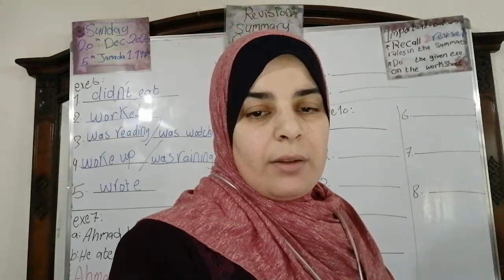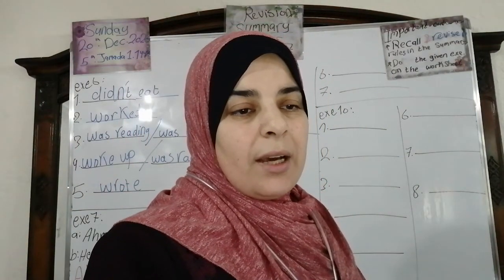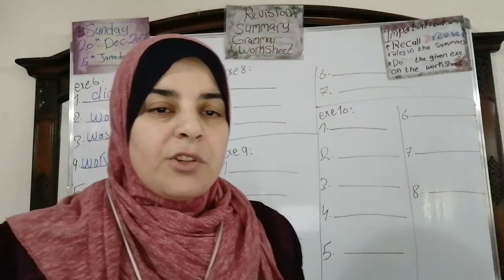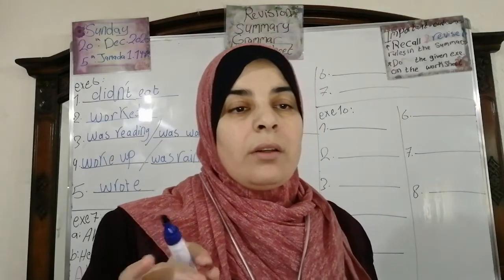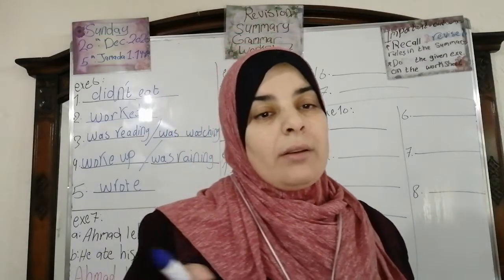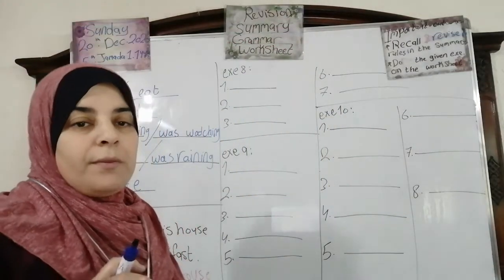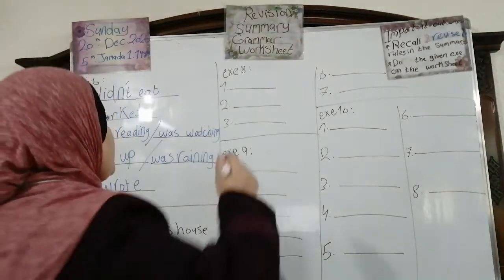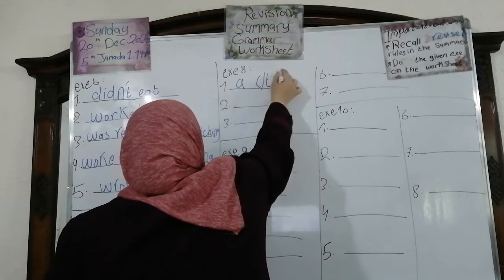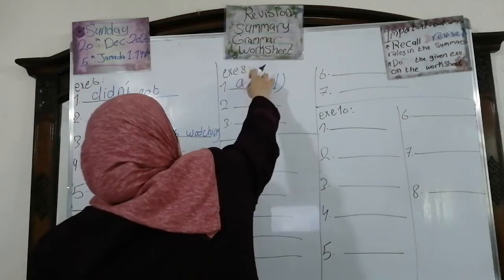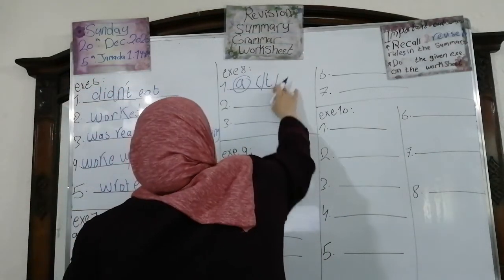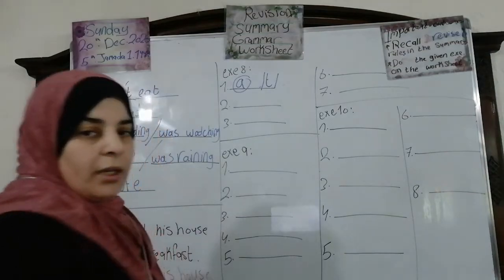Now, let's move to question number 8. Choose the correct alternative. Number 1. The pronunciation of the sound ed in the word finished. Is it A, t, or B, id, or C, d? Of course, finished. It will be A, t. Number 2.